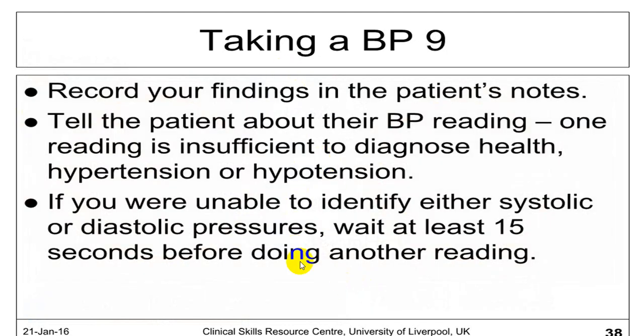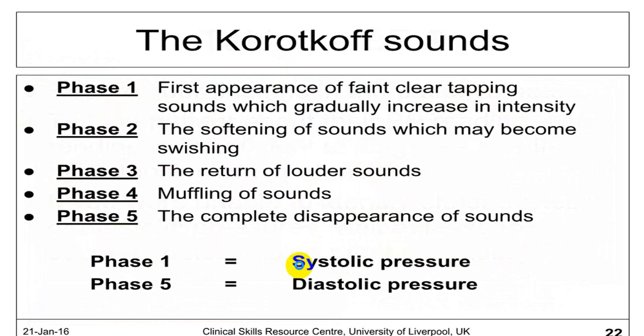And then make the record. These are Korotkoff sounds which you will be able to auscultate, phase 1 to phase 5. Phase 1 is systolic, phase 5 is diastolic. When it completely disappears, we call it diastolic. When it just starts, systolic.